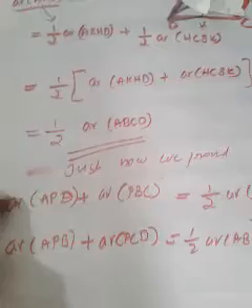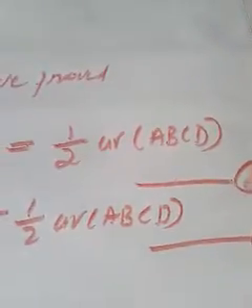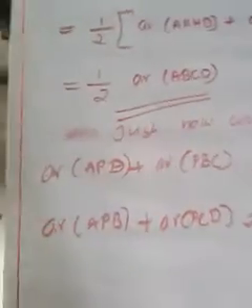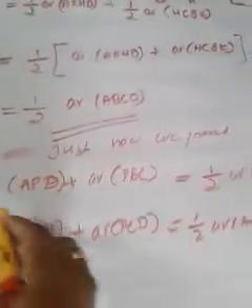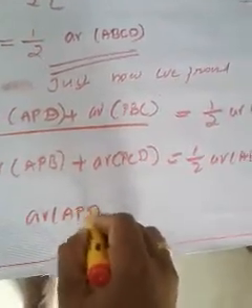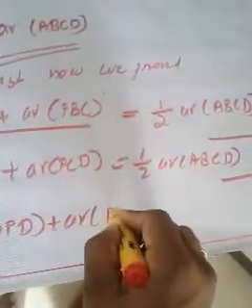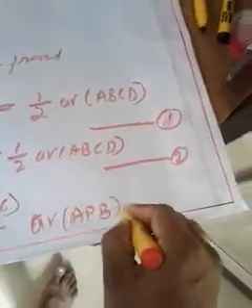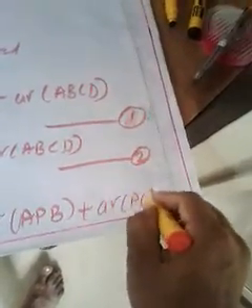Now we just see the first and second expression. RHS side is equal in both expressions, so we can equate LHS side. What it means? Area of APD plus area of PBC is equal to what? Area of APB plus area of PCD. See, we came to the proof.